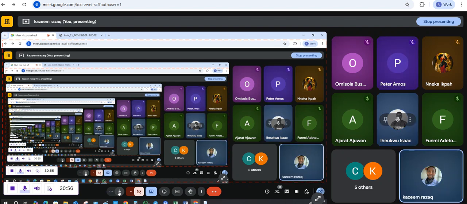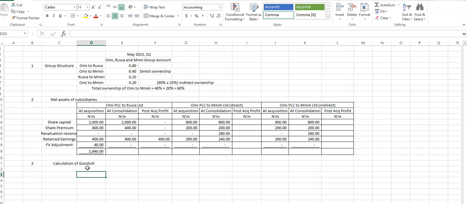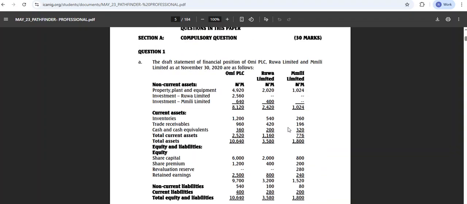Now, going back to the question. We have to do our goodwill, right? And how do we get our goodwill? We do the goodwill for all of them too, right? So what will be the goodwill now? Purchase consideration. What's our purchase consideration? What will be the purchase consideration, everyone? Purchase consideration is the amount we paid now, is that not so?